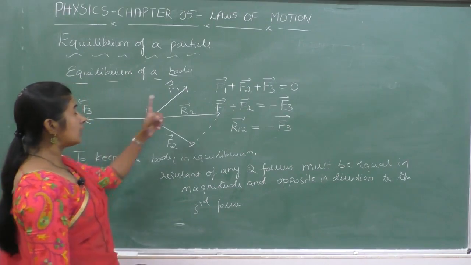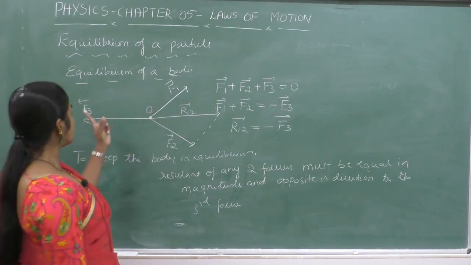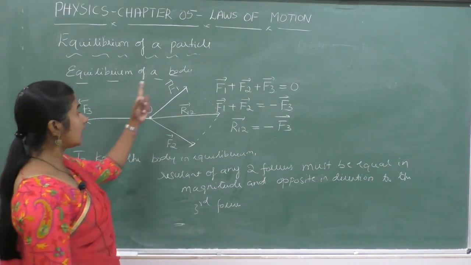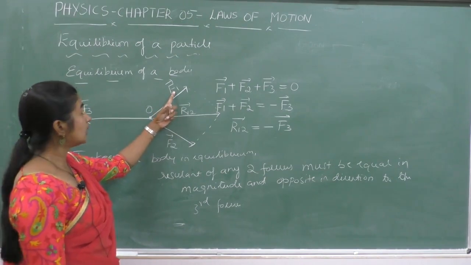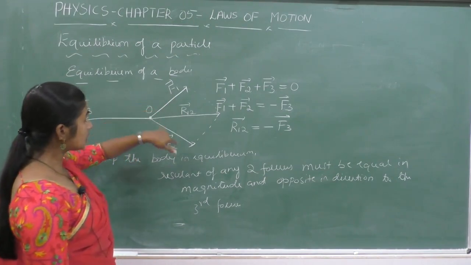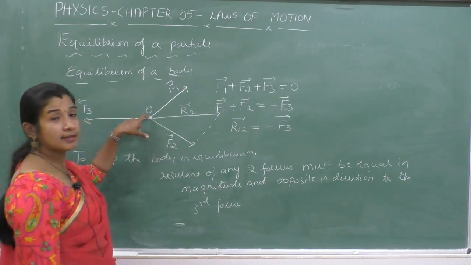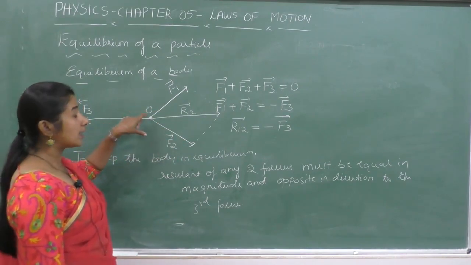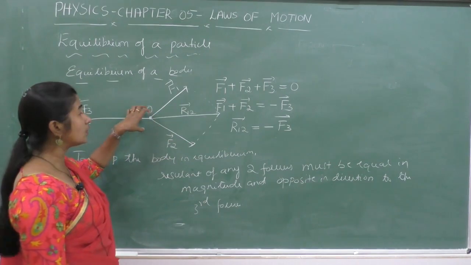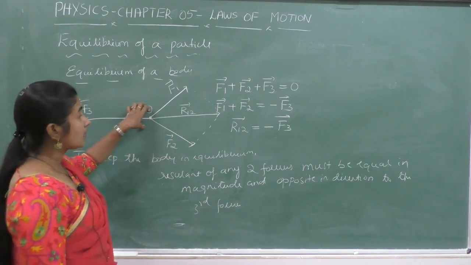You can take any force. The resultant of F3 and F1 should be equal in magnitude and opposite in direction to that of F2. Then also the body is in the state of rest or in the state of uniform motion.